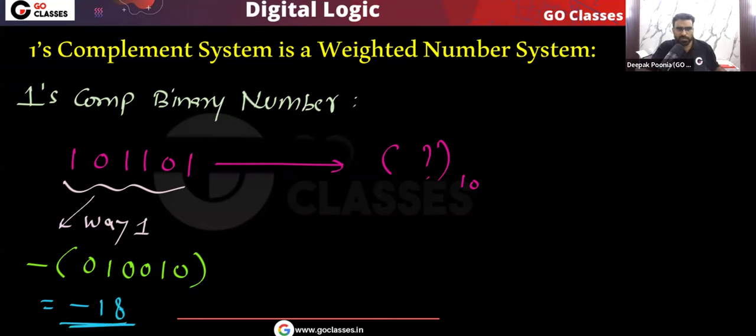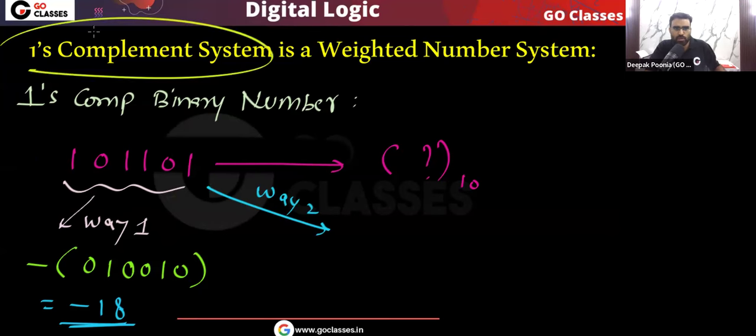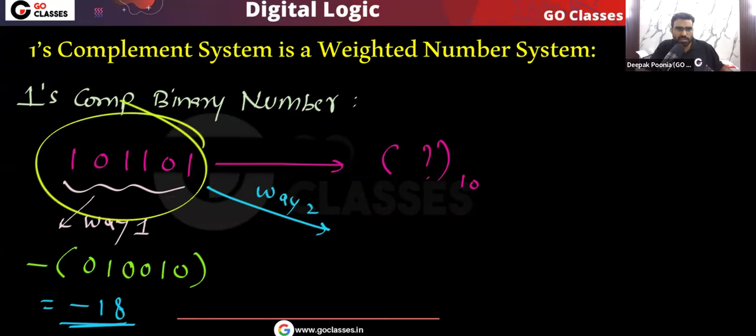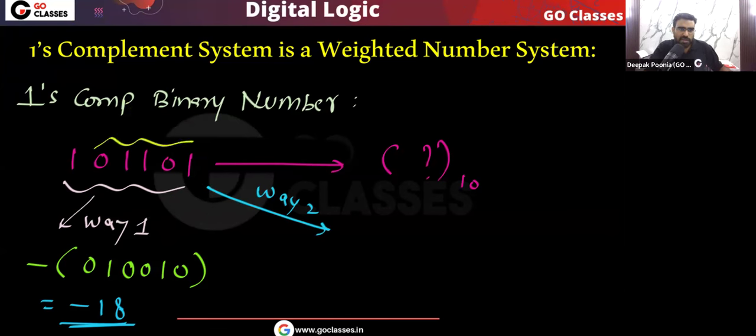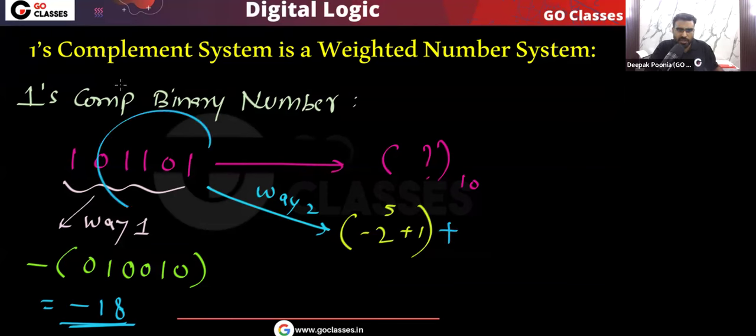Very simple. Now let me tell you method number 2. You consider this number as a weighted number, because the ones complement system is a weighted number system. What is the weight of the MSB? The weight of the MSB is minus 2 power 5 plus 1, because you can see there are 5 bits to the right of this MSB. This is the weight of the MSB. For the remaining, this is a simple binary number, because the weights are similar to the binary number system.